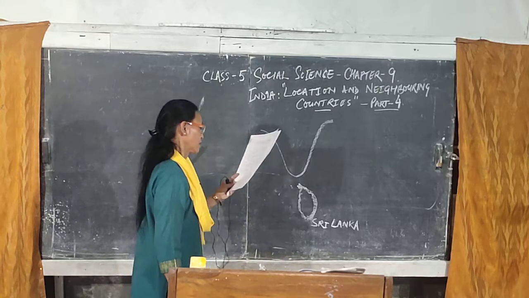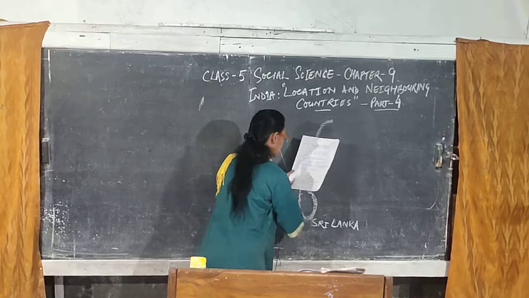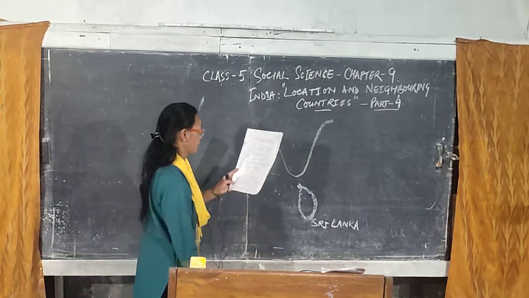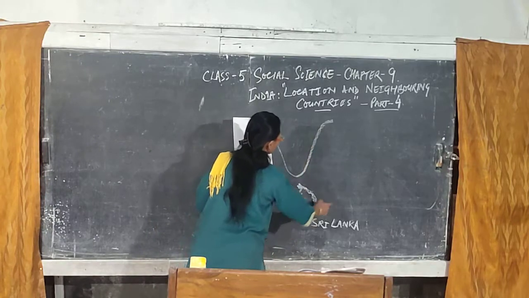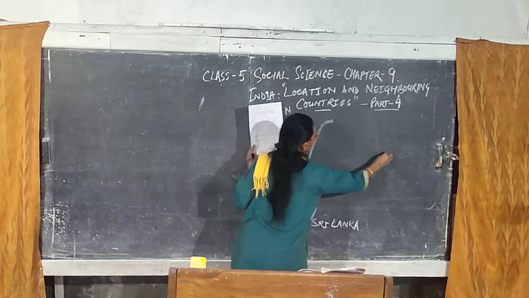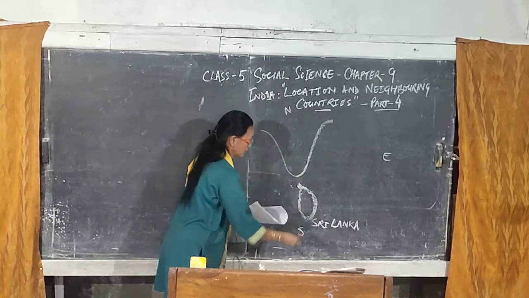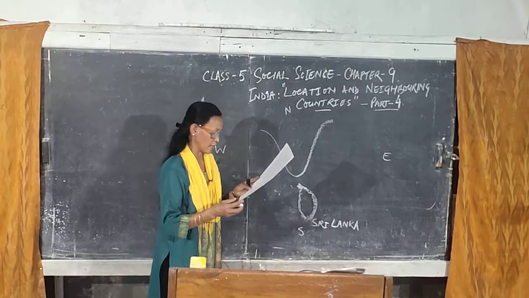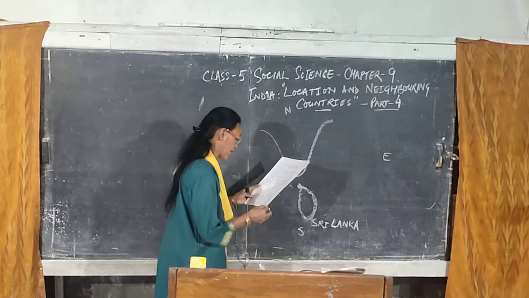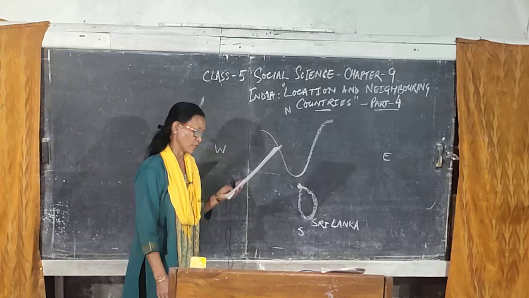So, Sri Lanka is an island country located in the southeast of India. This is north, south, east and west, right? So it is located in the southeast of India. And the Gulf of Mannar and Palk Strait separate India from Sri Lanka.